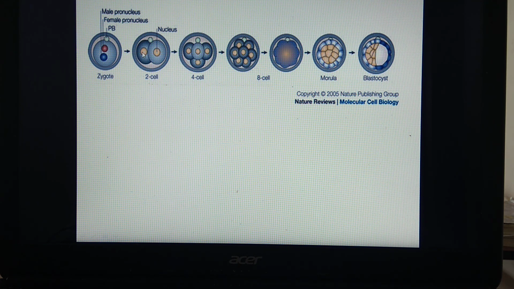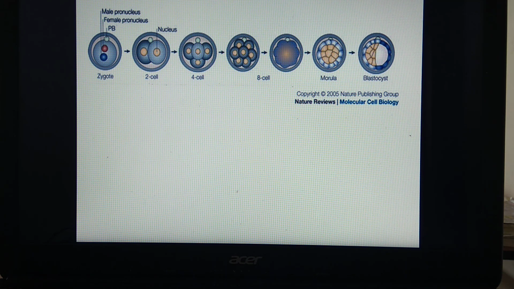As we have studied, cleavage is holoblastic. That means this complete one cell divides completely and results in formation of these 2 cells. This is called a 2-celled structure. We have seen that first cleavage is meridional or longitudinal and occurs after 30 hours of fertilization.